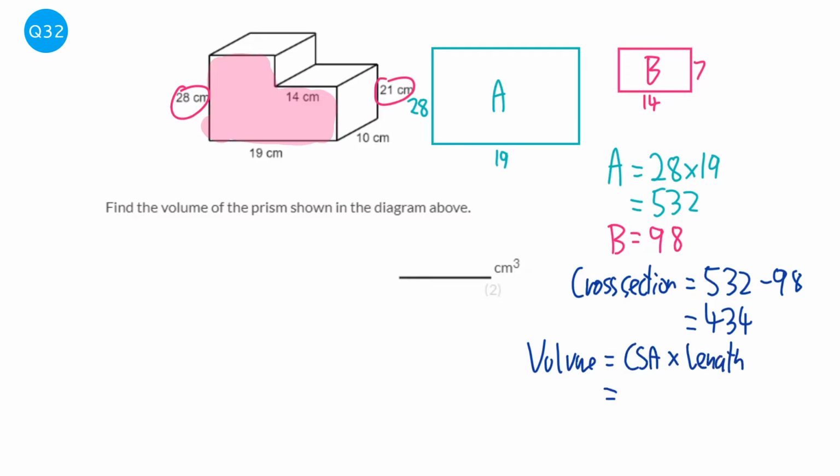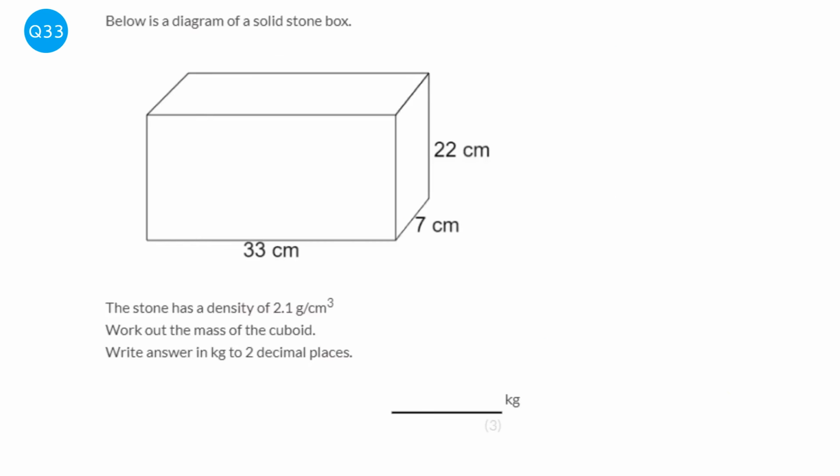So our area of cross section is 434. Our length is basically how 3D the shape is, so it's going to be 10, and so that would be 4,340. So our answer is 4,340 centimetres cubed. To work out the mass, we will need to find the density and the volume.